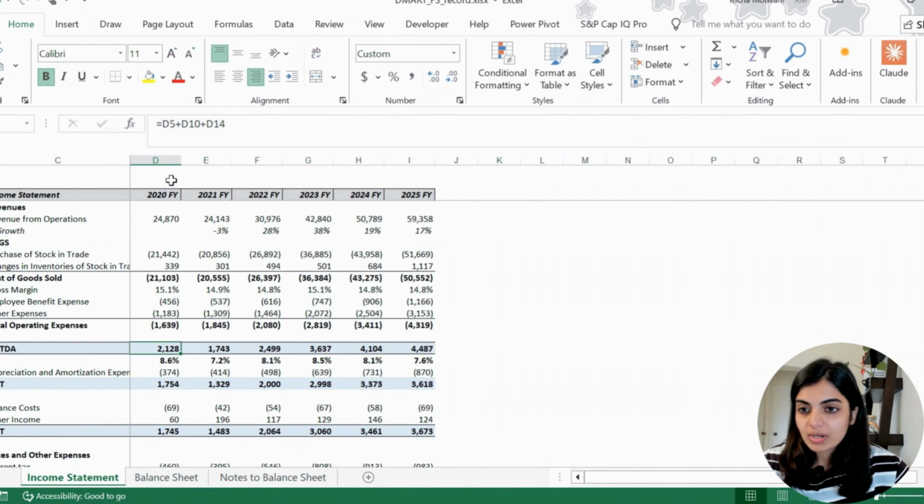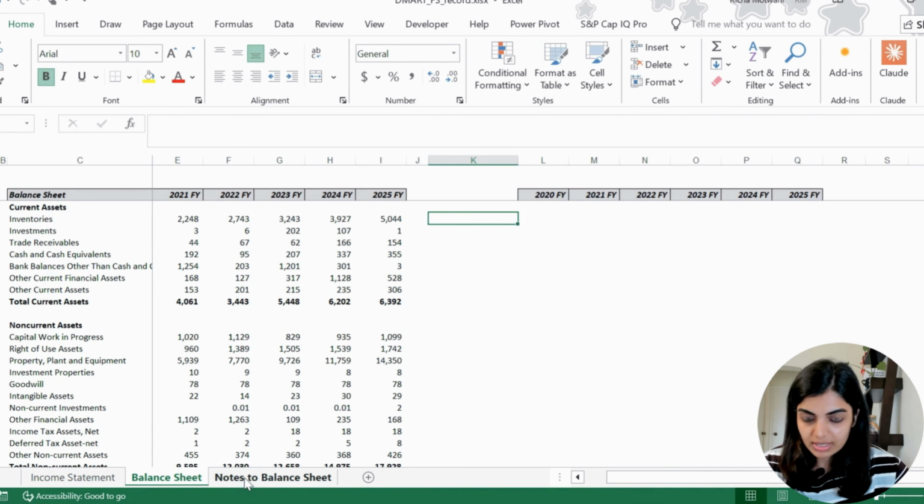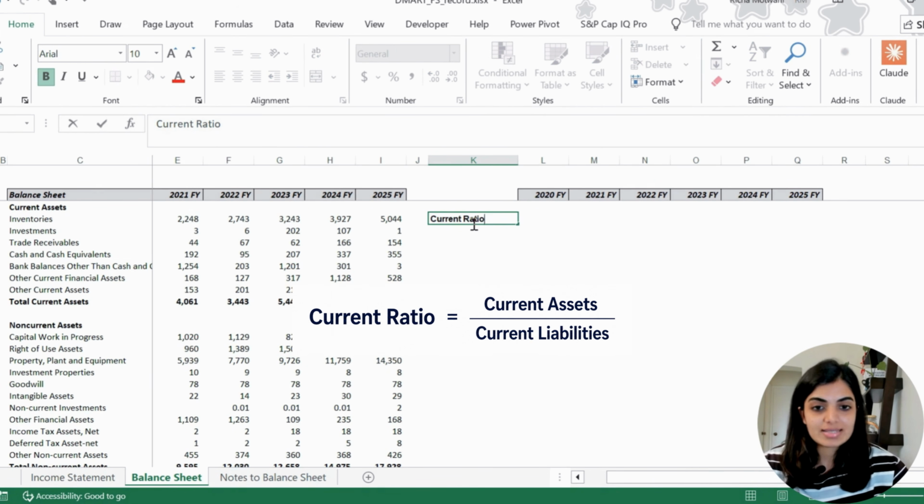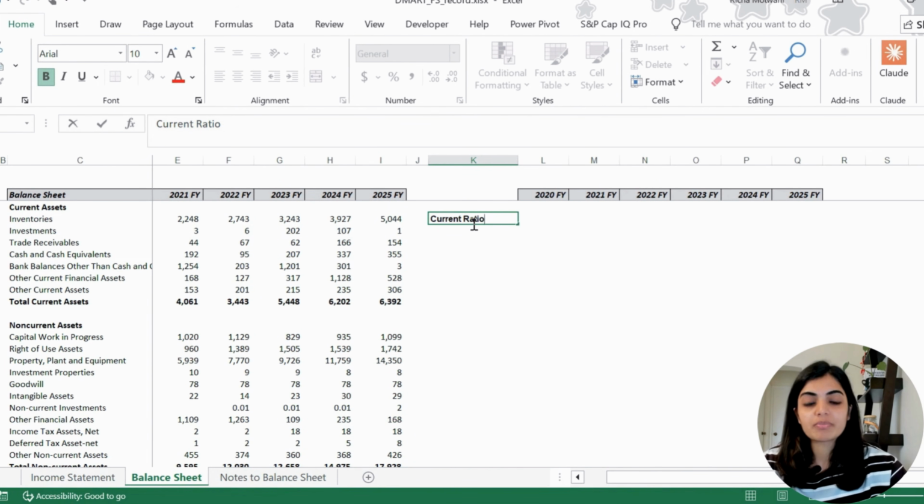ratio. So I have plotted 6 years of financials for DMart FY20 to FY25. I have income statement, balance sheet, and then there are some notes to balance sheet which I will show you later. But let's calculate current ratio. So what is current ratio? Current ratio is current assets divided by current liabilities, and current assets are the company's short-term assets that the company expects to convert into cash or sell or use within 1 year. Current liabilities are obligations that the company needs to pay or settle within 1 year.